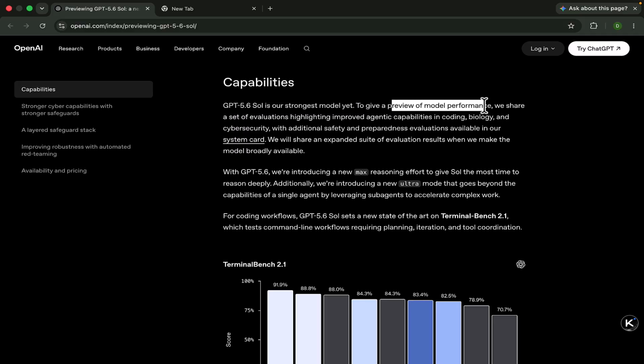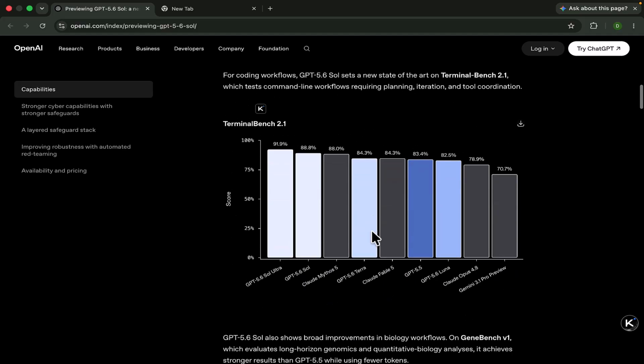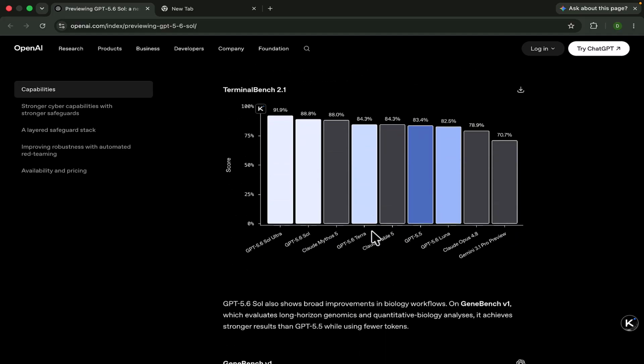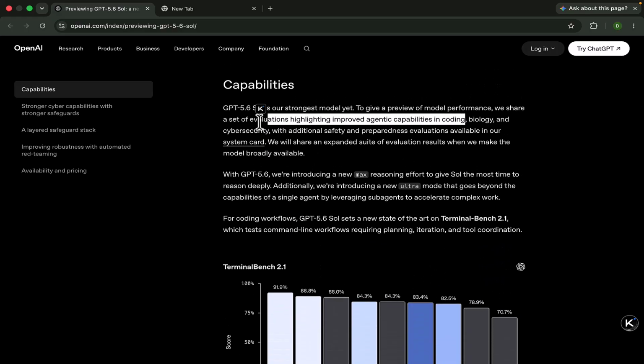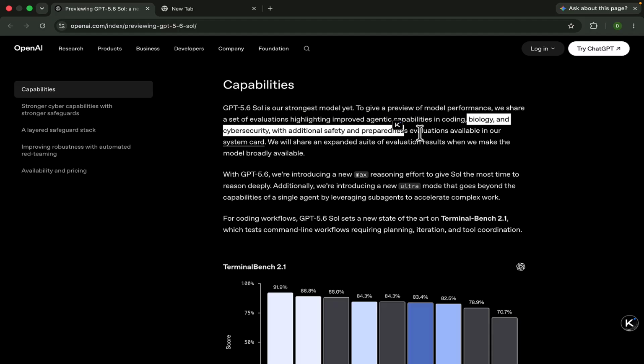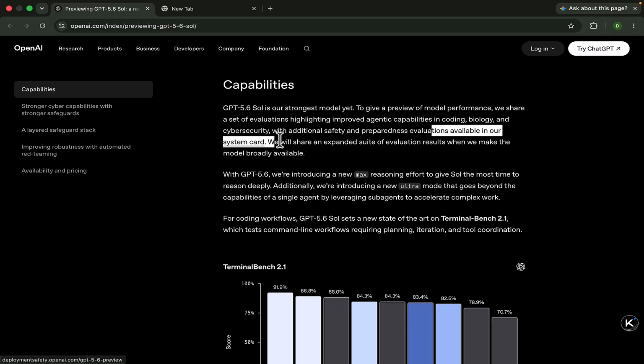They give a preview of the model performance, with a set of evaluations showing highly improved agentic capabilities in coding. The agentic capabilities in coding are also high, because you know very well that the Claude models are very good compared to ChatGPT, Gemini and other models, but they have improved this because the market trend is to use agentic tasks and agentic coding, along with biology and cybersecurity, with additional safety preparedness evaluation available in our system card.